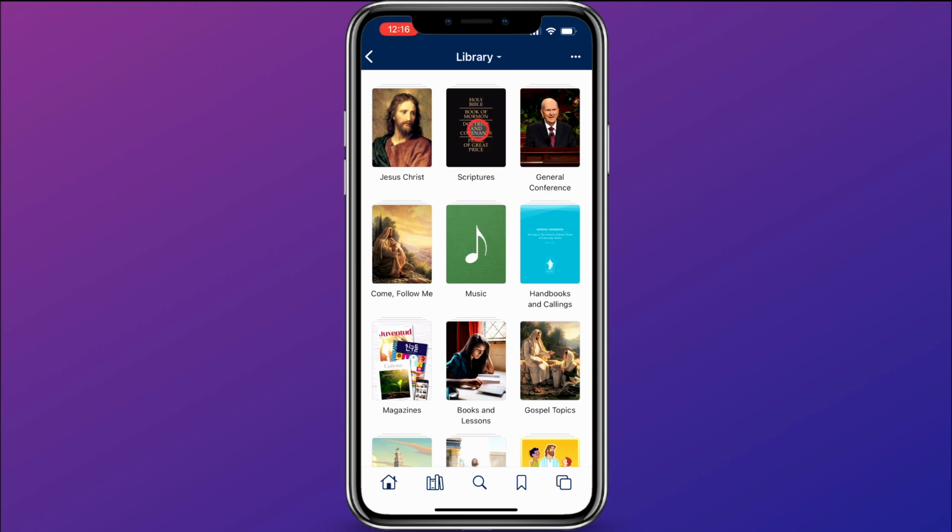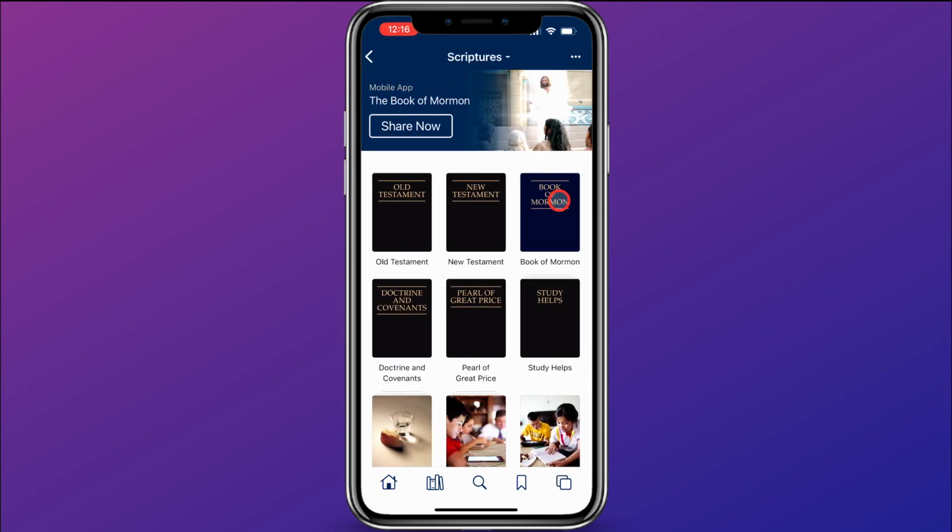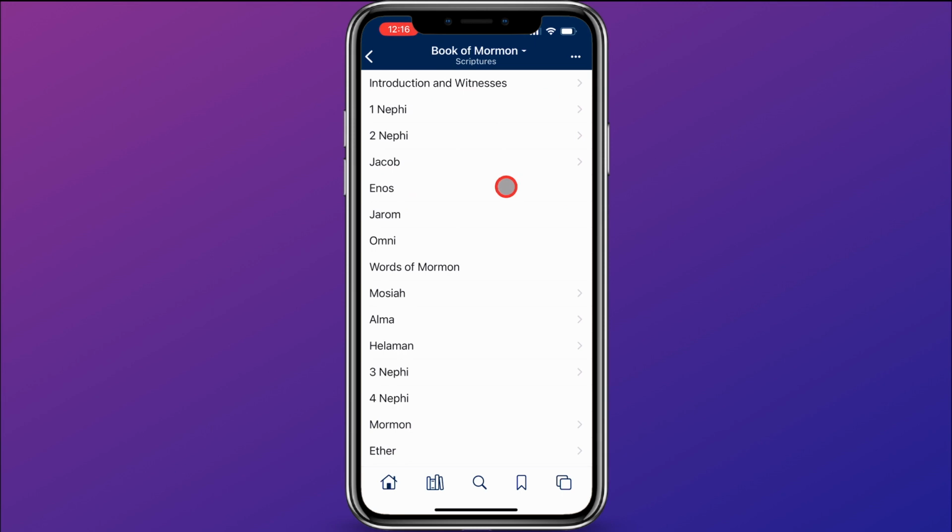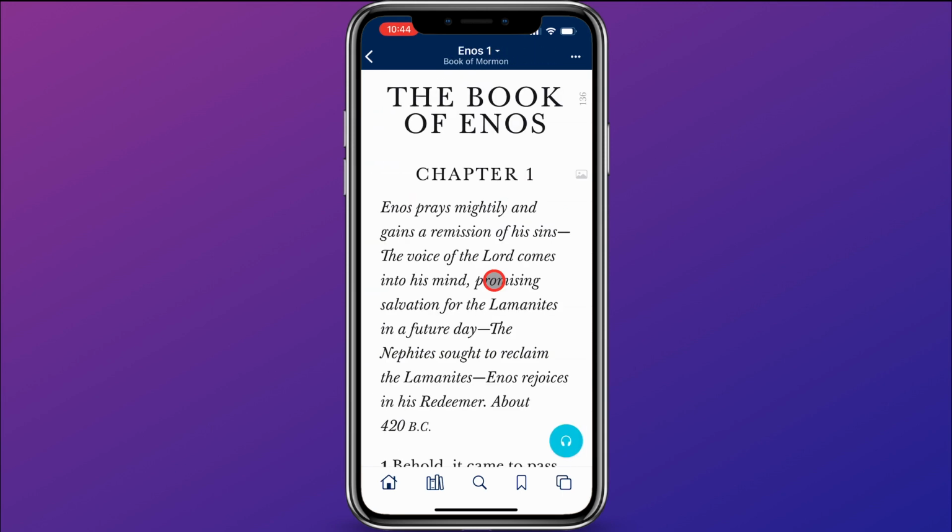So I'm going to come up here and start in the scriptures. I'm going to go to the Book of Mormon and go to Enos. Here in the Book of Enos, one of the things that I want to show you is the ability to listen to the scriptures. If you come down here and click on the headphones, then it will pull up a player, which will give you multiple options of what you can do. I want to show you first, though, something really cool it can do. You can hit play here.